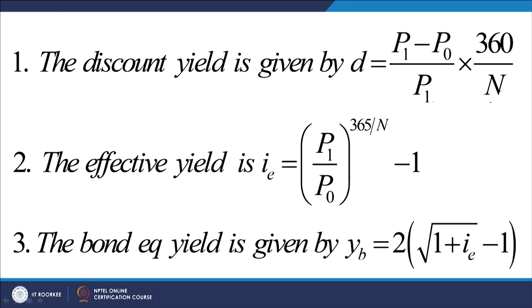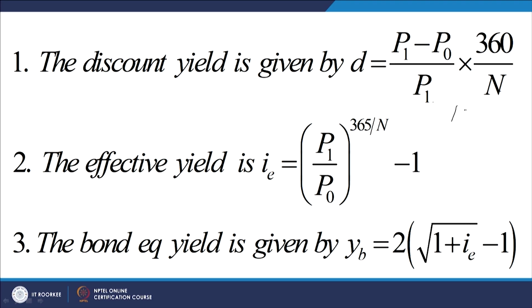Let me check: 100 minus 99 divided by 100 into 360 upon 60, that is 6%. Then the effective yield is P1 upon P0 to the power 365 upon n, minus 1. This will require a computation. So, it comes to be slightly different from this figure of 6%.